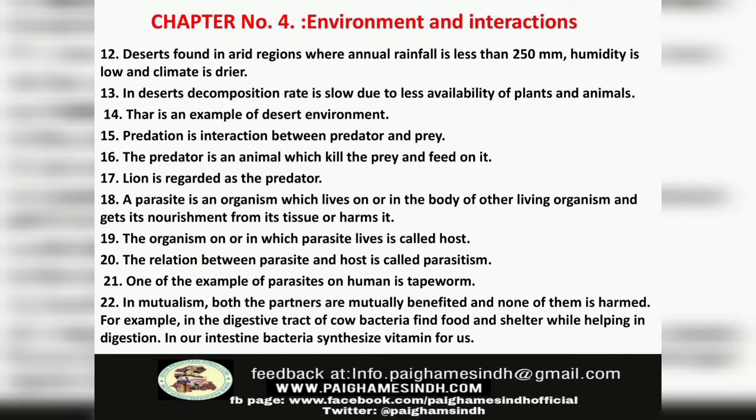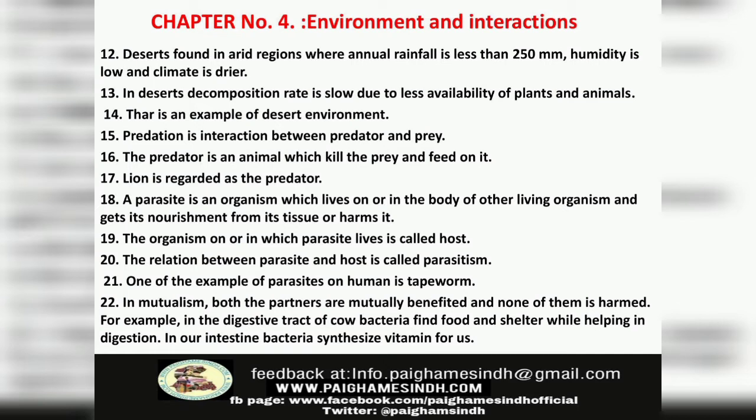Number 15. Predation is interaction between predator and prey. Number 16. The predator is an animal which kills the prey and feeds on it. Number 17. Lion is regarded as predator.